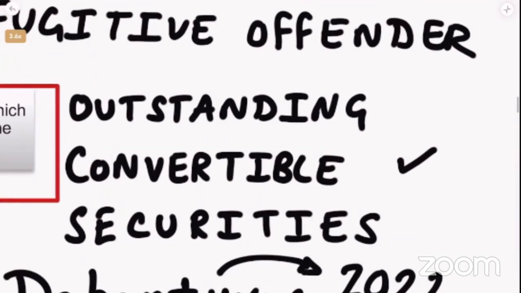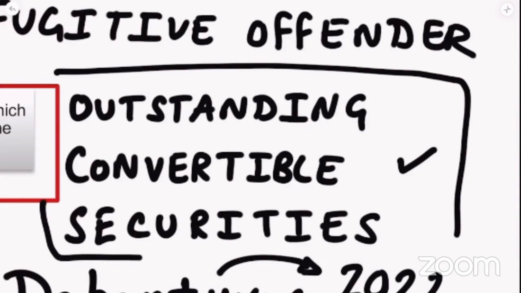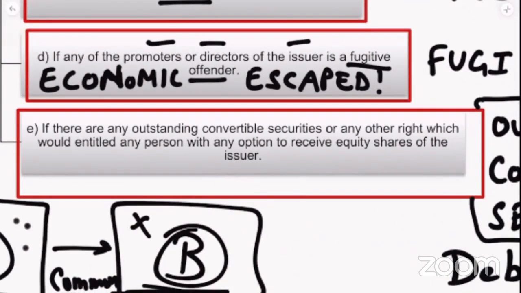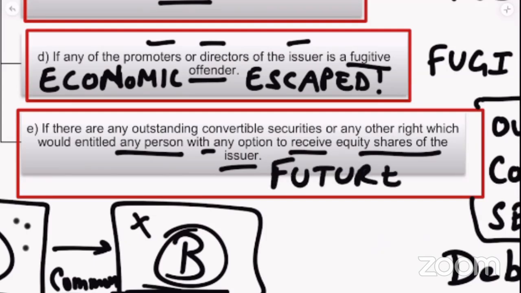This debenture, this security, will become an outstanding convertible security. It is still pending. Correct? So here, what happens when we look at it? If there are any outstanding convertible securities or any right which would entitle any person with any option to receive equity shares of the issuer in future, then in that case, they cannot go for IPO.